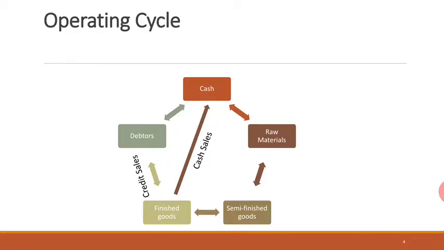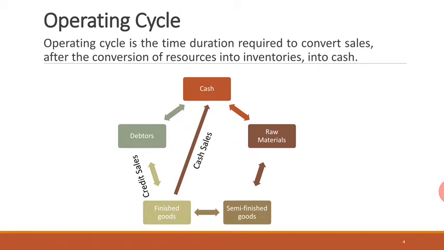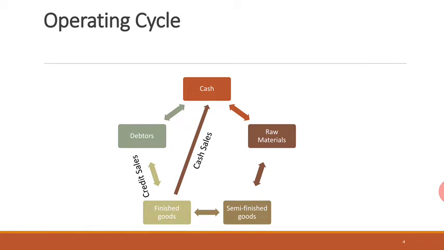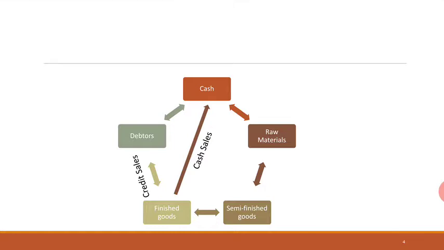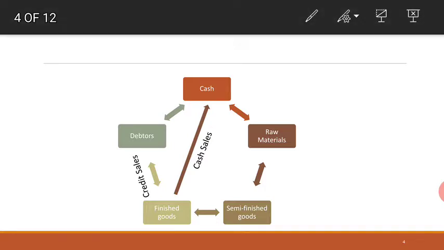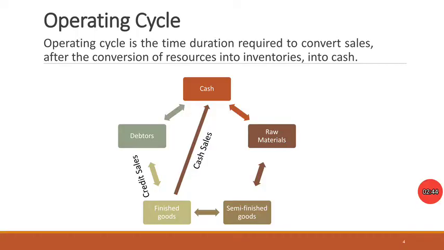The next concept is about operating cycle. Now, what is operating cycle? Operating cycle is the time duration required to convert sales after the conversion of resources into inventories into cash. Let's make it simple for you. It is conversion of cash into cash. That's what operating cycle is.